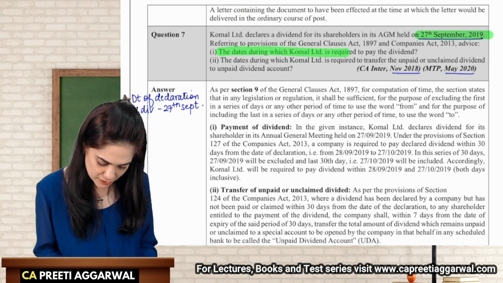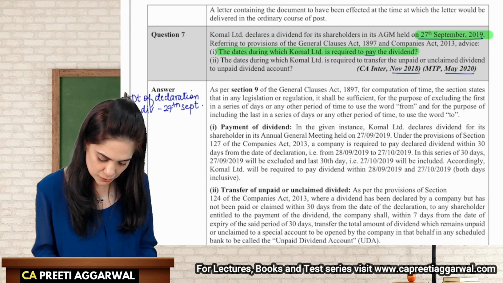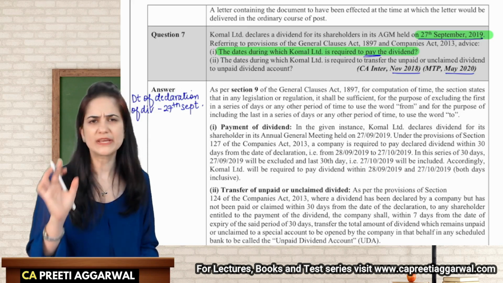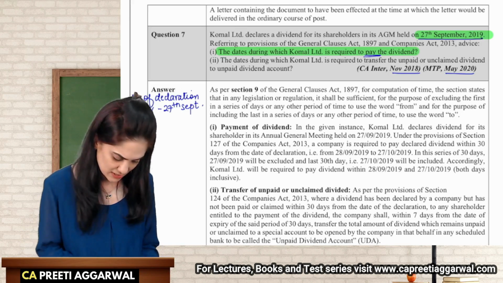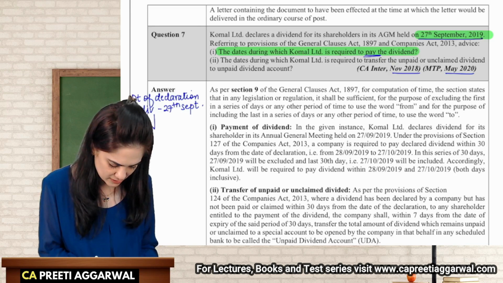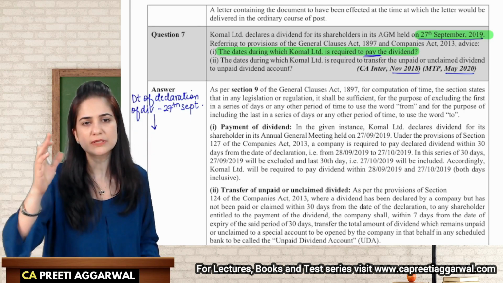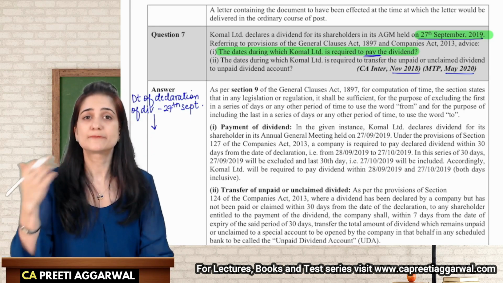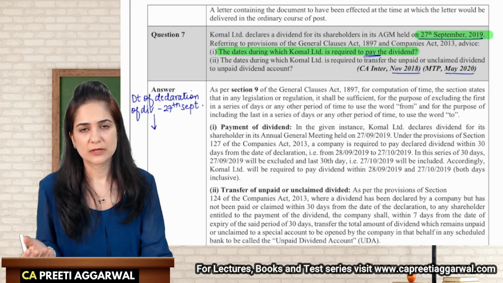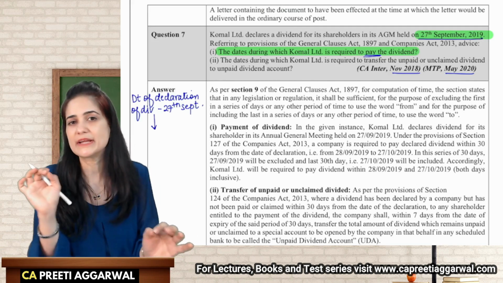Advise the dates during which the company is required to pay the dividend. Now, law is very clear. As soon as the dividend is declared, you should pay, or you should at least dispatch the warrants within 30 days of declaration.